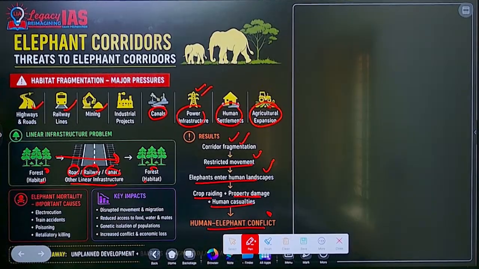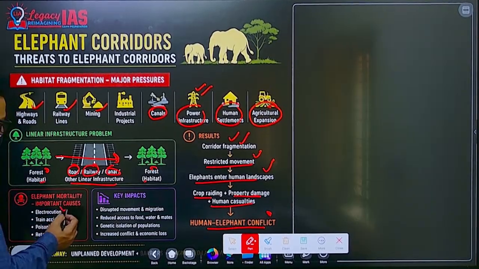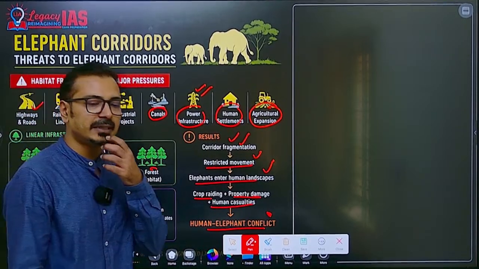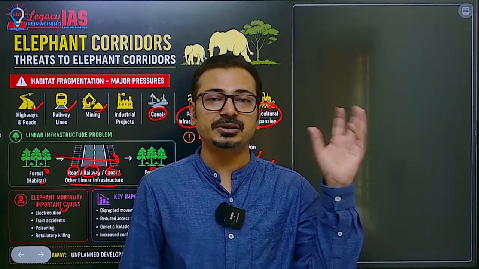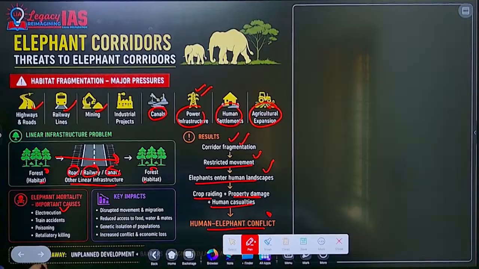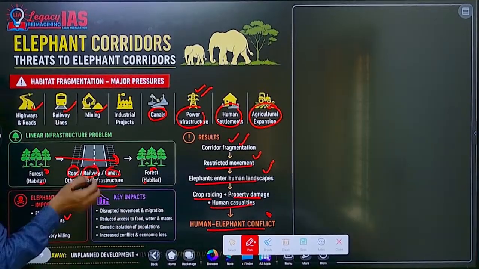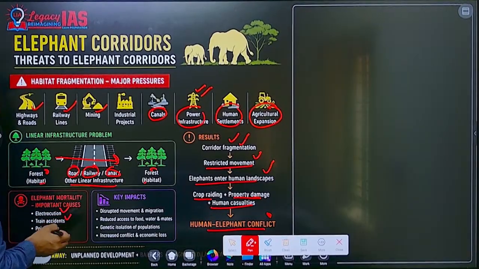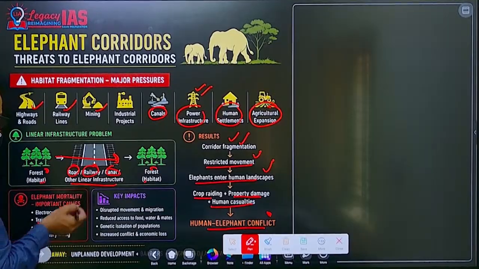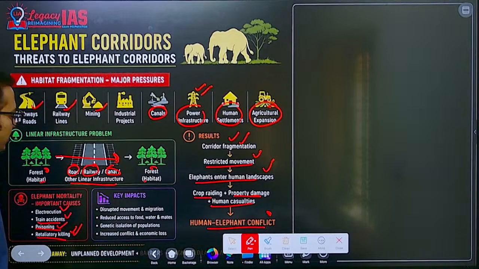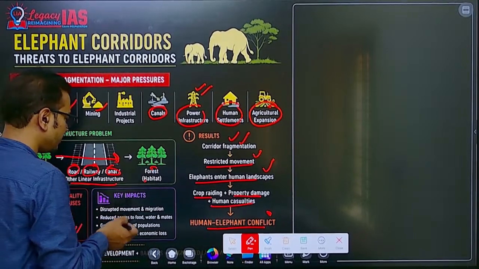Now elephant mortality, important causes in India: electrocution. Especially barbed wires are put up by the farmers around agriculture fields, crop fields, and because of that elephants are getting electrocuted. Then train accidents, especially the Odisha Balasore incident, if you remember, and also in West Bengal and Assam, train accidents happen. Poisoning, especially by the farmers and villagers, then retaliatory killing by the villagers because elephants raid their farmlands and they face losses.